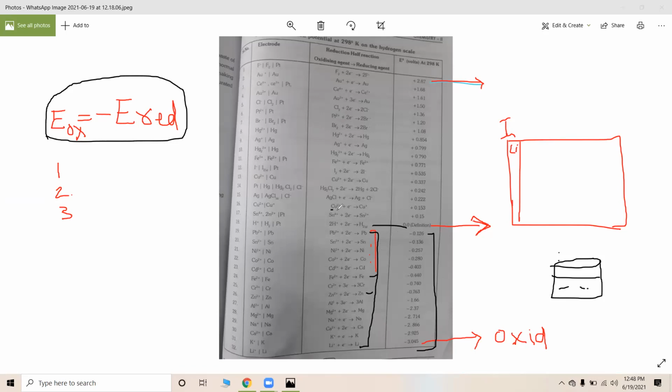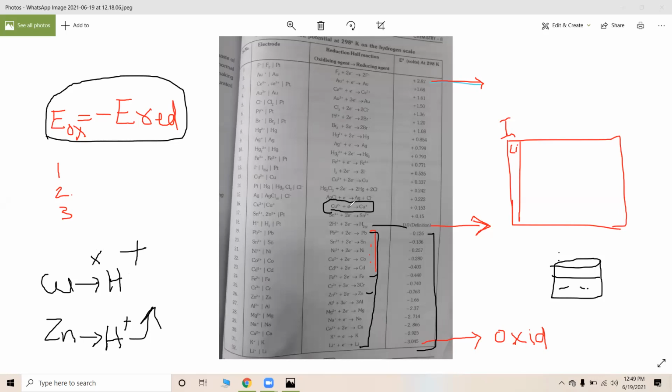But see here, copper. Many times in entrance examinations, it is asked, when copper is added to acid, what will be the reaction? When zinc is added to acid, what will be the reaction? Which will be reacting? Zinc will liberate hydrogen gas. Why? Because zinc is present below hydrogen, whereas copper cannot liberate hydrogen gas.